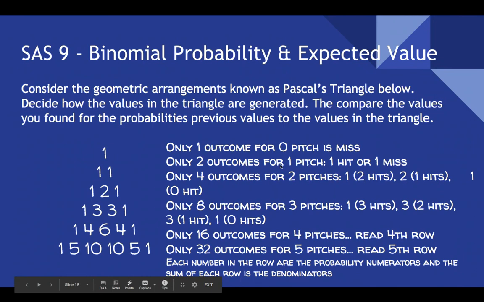2 outcomes for 1 pitch, a hit or a miss. 4 outcomes for 2 pitches: 1 for 2 hits, 2 for 1 hit, and 1 for 0 hits. 8 outcomes for 3 pitches, and so on, all the way down to the 32 outcomes in the last row. Each number in the row is a probability numerator, and the sum of each row is the denominator. So if you sum these numbers up, they should add to 32, and they do.